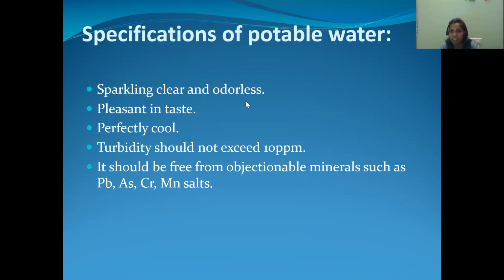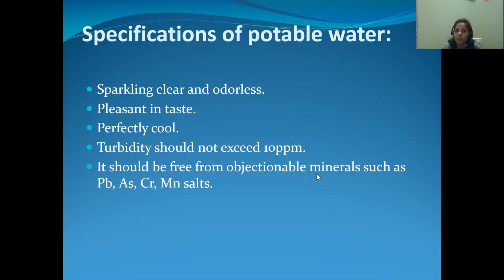That means it should not have any color and it should not have any smell. And pleasant in taste. That means it should not have any taste and the taste must be pleasant. Perfectly cool and turbidity should not exceed 10 ppm. That means the turbidity must be less than 10 ppm.